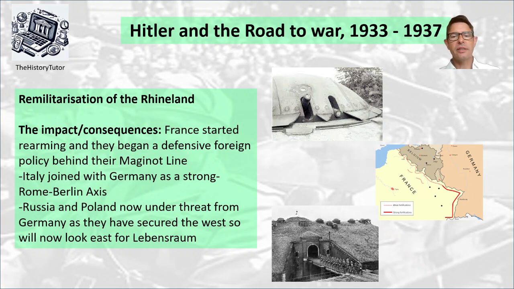So what was the impact and consequences? Well, of course, France started rearming. They were on the defensive, as I already said. Italy, after the Abyssinian crisis and after falling out with allies, as in France and Britain, turned to Germany. Germany now looked strong. They signed a Rome-Berlin Axis. And Russia and Poland were now put on a warning. They realised that Germany was aggressive and starting to expand and destroy the Treaty of Versailles. They knew that Germany might look eastward next as their next conquest in terms of taking back land, particularly Poland, that had had so much German land given to it by the Treaty of Versailles.